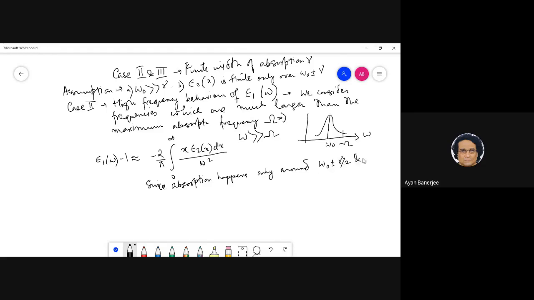Then, omega 0 is much greater than gamma. Basically in the numerator, I can only consider x to be omega naught.